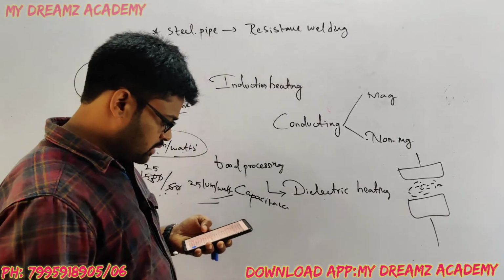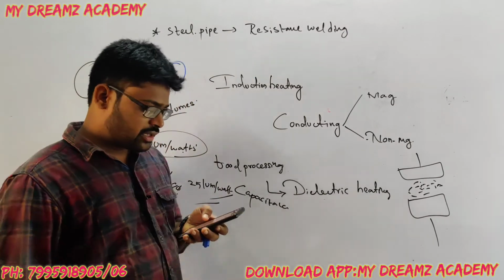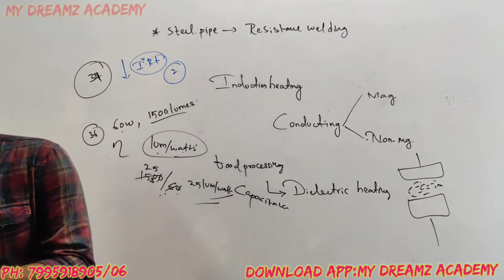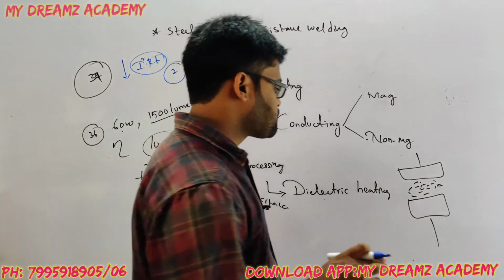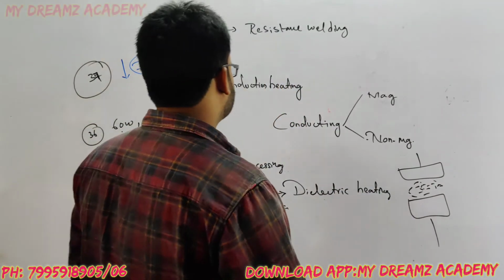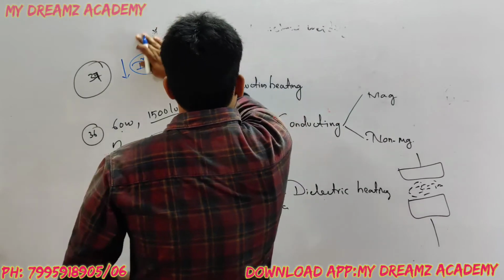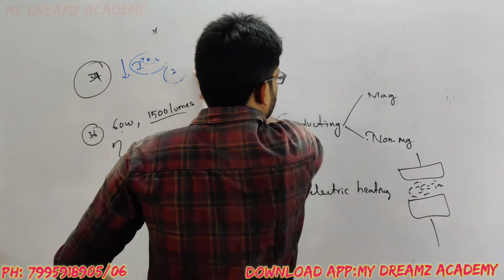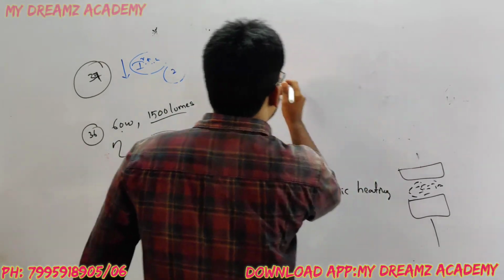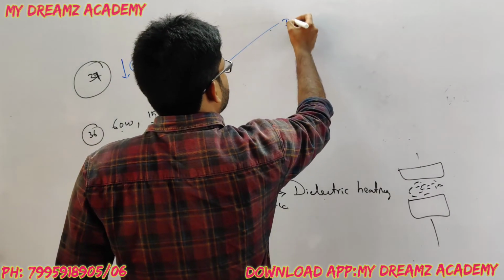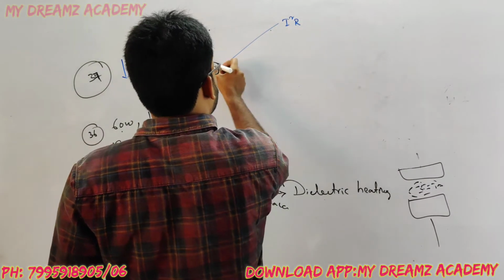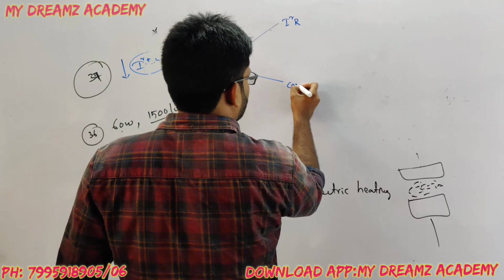37 question done. Next, 38th question: power loss in the open circuit and short circuit test on the transformer. We know a transformer contains two types of losses. First one, I square R loss, that is copper loss. Next one, core loss.